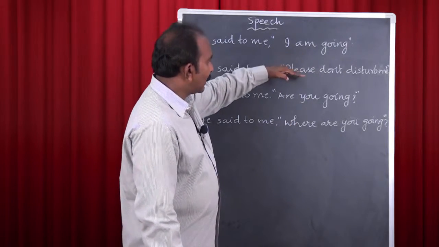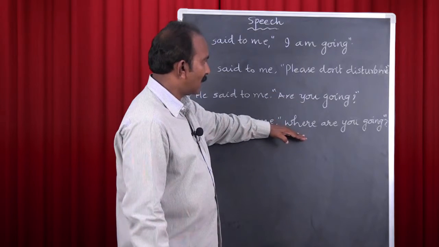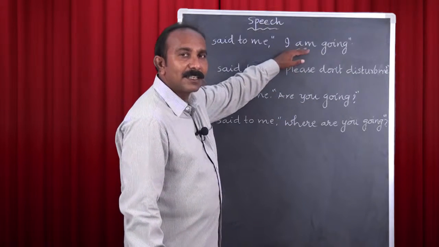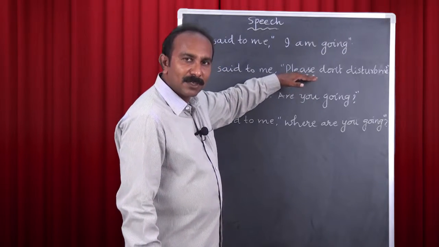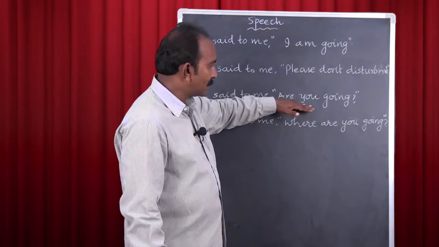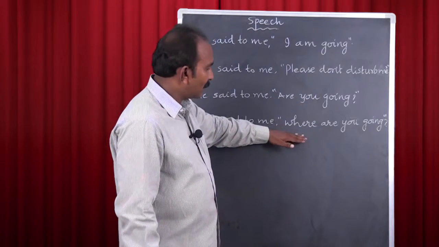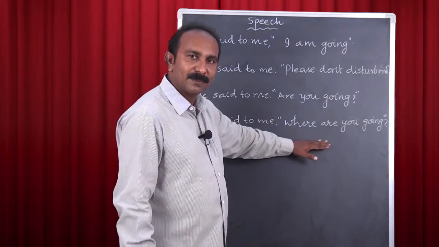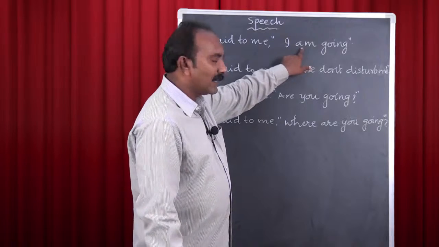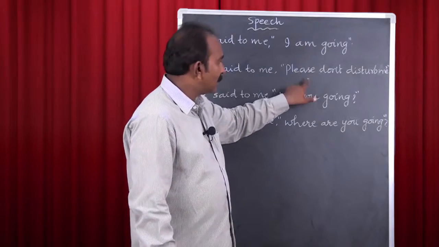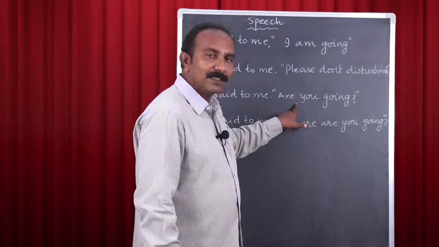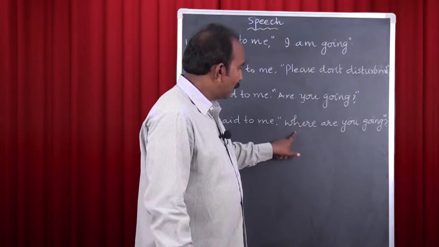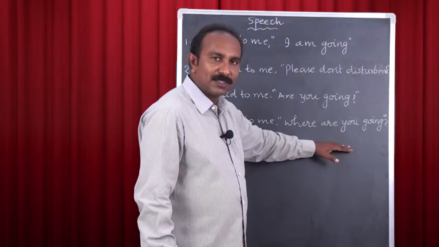Here each sentence can be taken as a model. The first sentence can be considered model 1, second sentence may be taken as model 2, and the third sentence is taken as model 3, and the last one is taken as model 4. In the first sentence we have a statement. In the second sentence we have an imperative sentence. In the third sentence a yes or no question. And in the fourth sentence we have a WH question.